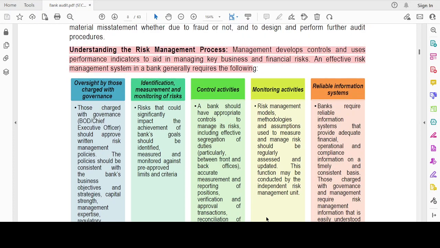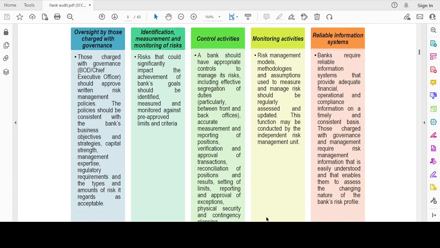Oversight by those charged with governance. Identification, measurement and monitoring of control risk, and the rest all are from that. Control activities, monitoring activities, reliable information system.